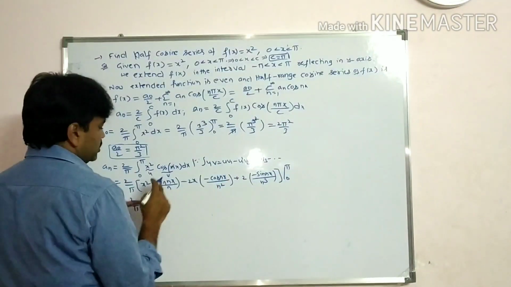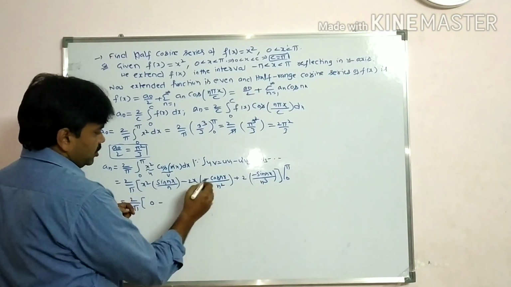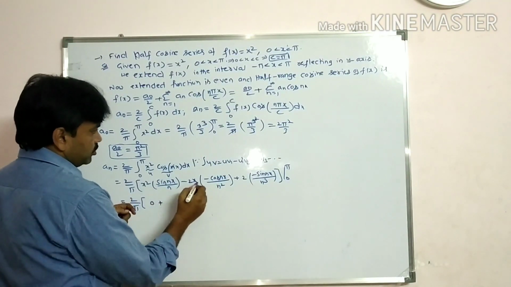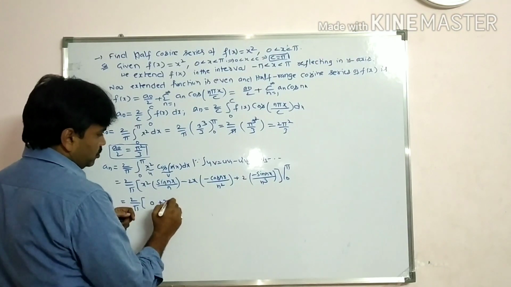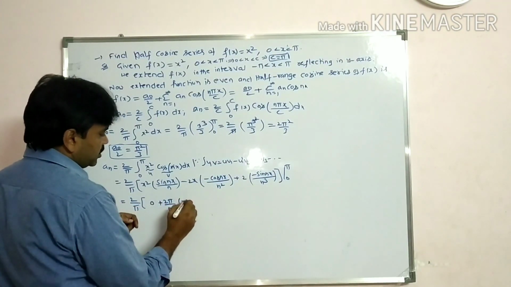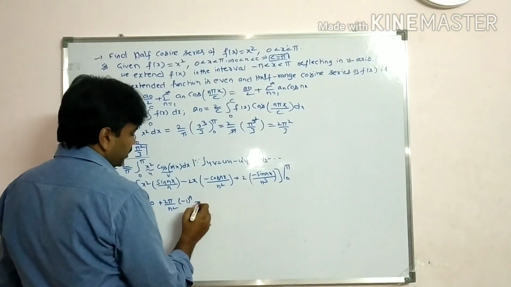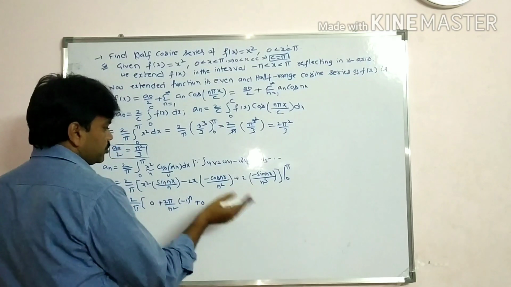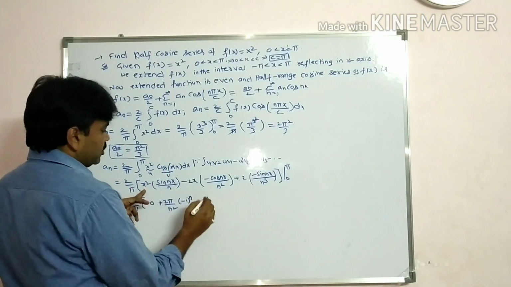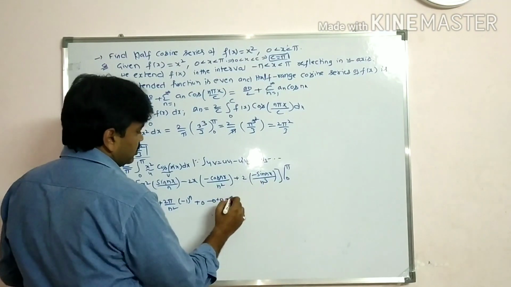That is equal to 2 by pi. Substituting upper limit, students, sin n pi value is 0. Minus into minus, plus. We substitute pi at x, so 2 pi by n square, cos n pi value, students, minus 1 whole power n. Here again sin n pi value is 0. Substituting lower limit, we have x coefficient, so value is 0. Here x coefficient, the value is 0, and sin 0 value is 0.